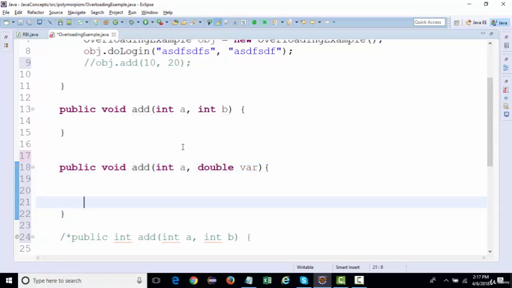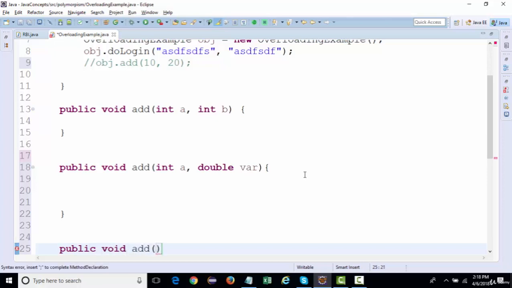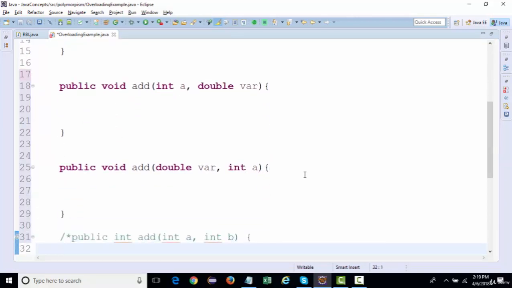But here, if I change this to double, then it will accept it because the type is changed. Again, this is overloading. And if I go over here and create the same two parameters but in a different sequence, then again it will allow it. There won't be any error.